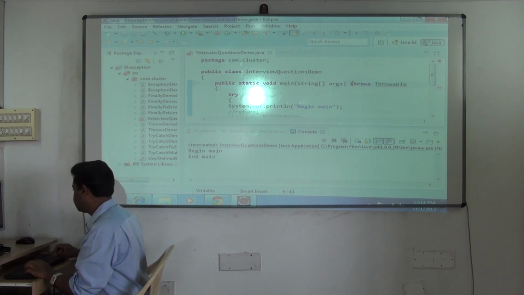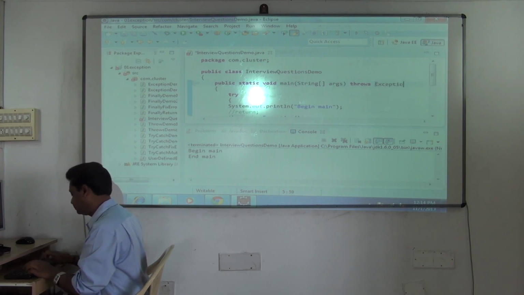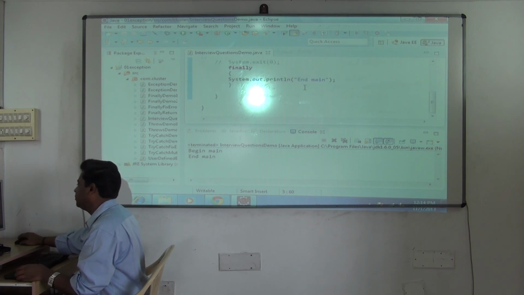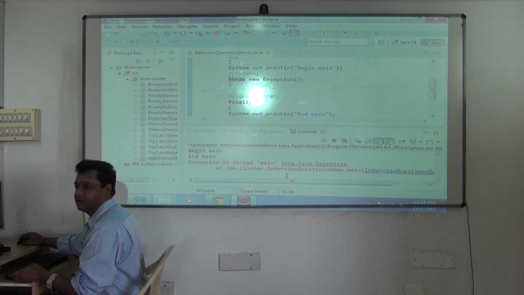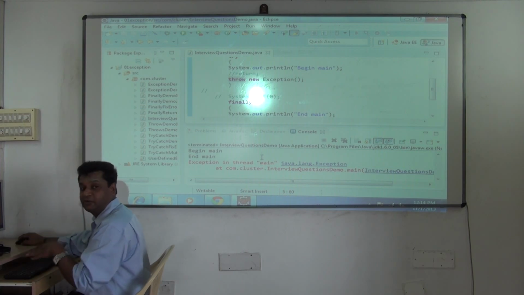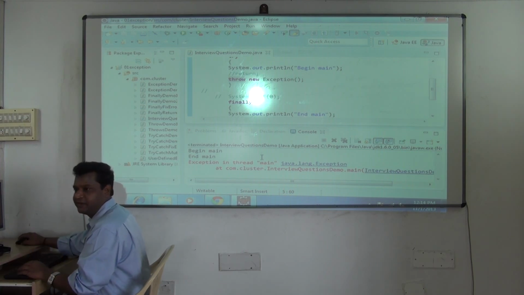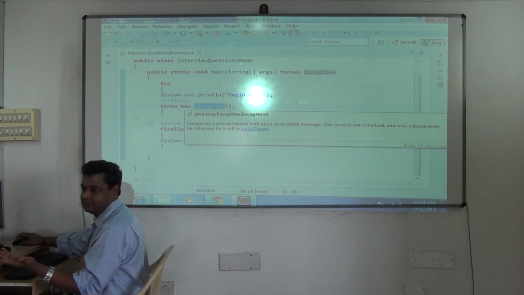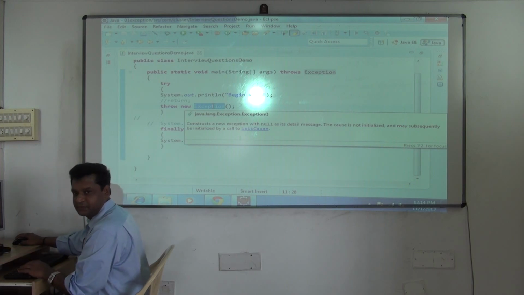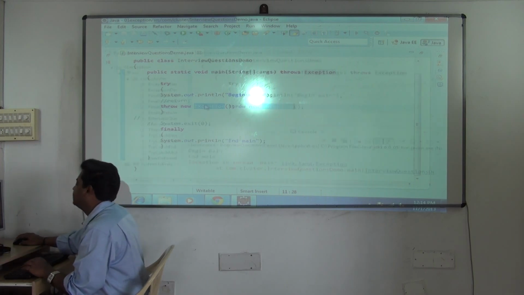Remove the comment. Now also it will execute, no issue. Understood? So begin main, end main, then the exception occurs. The exception will occur and go, but before going it is doing what? Executing finally and going. Are you clear with this? Begin main, the exception has been thrown, but before it leaves the main method, finally will execute and then it leaves. Clear? Fine, next.